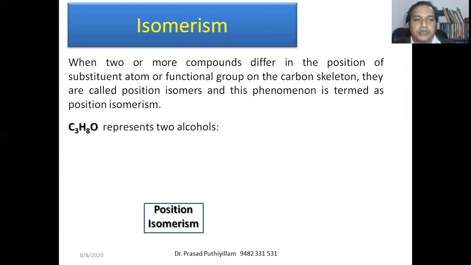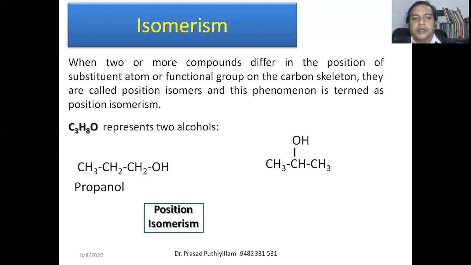For example, C3H8O in terms of alcohols, with the functional group OH, you can represent it as CH3, CH2, CH2OH. That is 3 carbon atoms, 8 hydrogen atoms, and 1 oxygen atom. This is the molecule we call propanol. You can also rearrange it so that the OH goes to the second position of the propane molecule. It becomes propan-2-ol or 2-propanol. So propanol as well as propan-2-ol are isomers which we call position isomers.